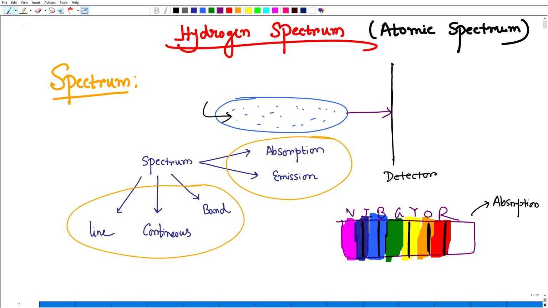We have made some electric discharge, and that makes excitation, and after excitation the light will come out. So that is our emission spectra basically. What should that emission spectra look like? Because this is emission spectra, it must be black, because there is no light source given, but some frequencies are there because some excitation has occurred, right?